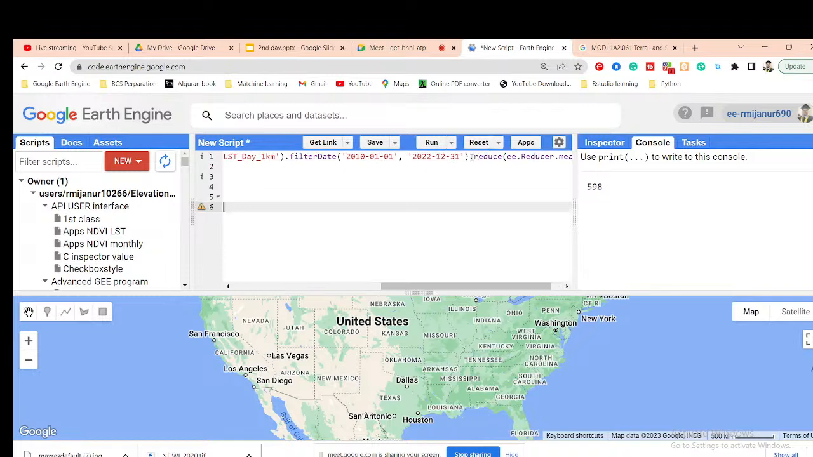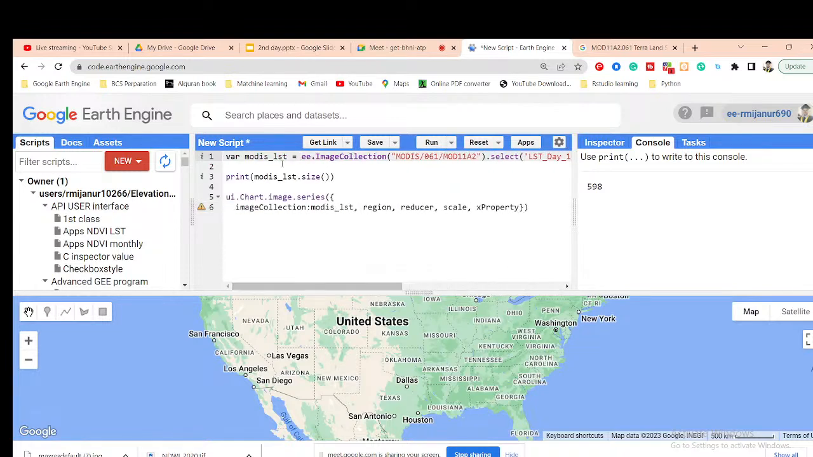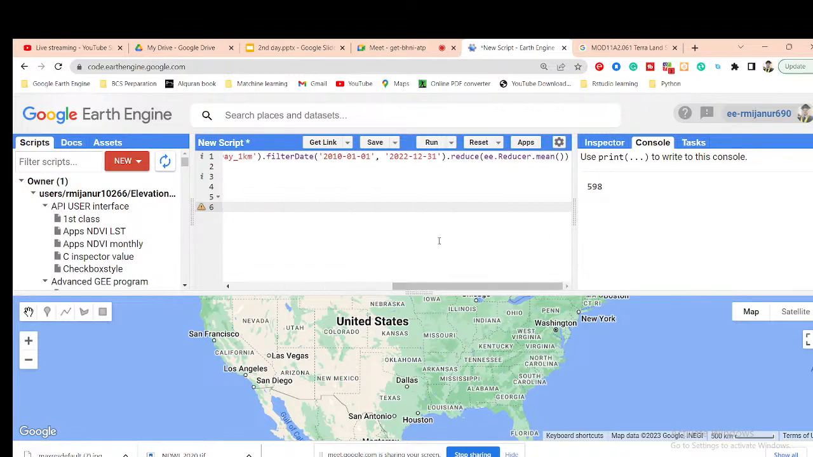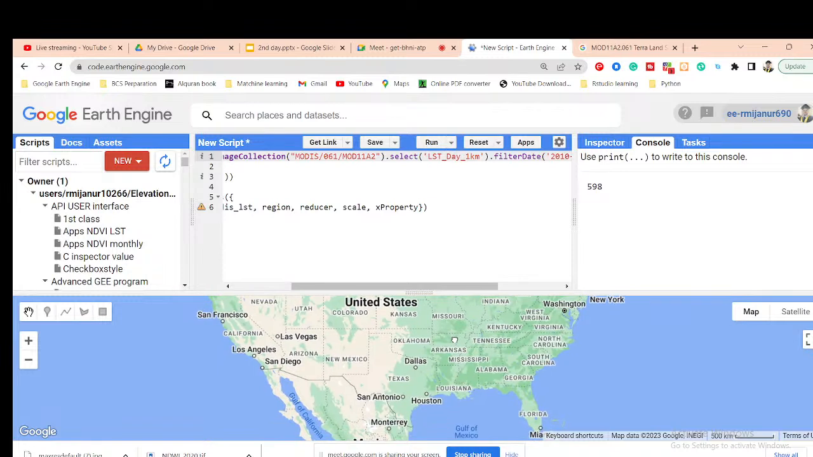Many people put the reduce region here and then use this variable name, and then they do not get any type of chart. They get it wrong. So when I put the mean, it will not be an image collection. It's showing a single image, an average pixel value image. So this time I do not reduce that, because I need the image collection. But when I display this image on my map, then I need to use the reducer.